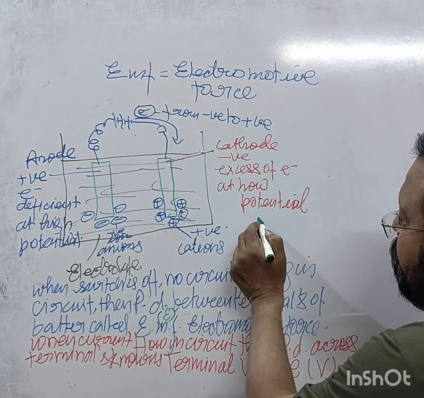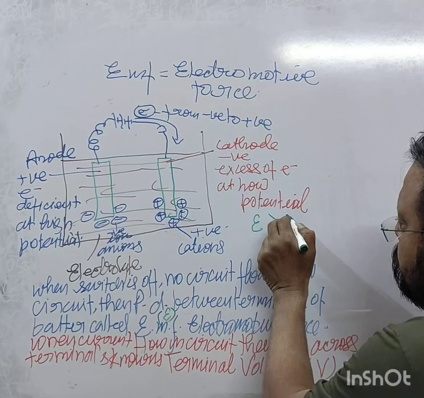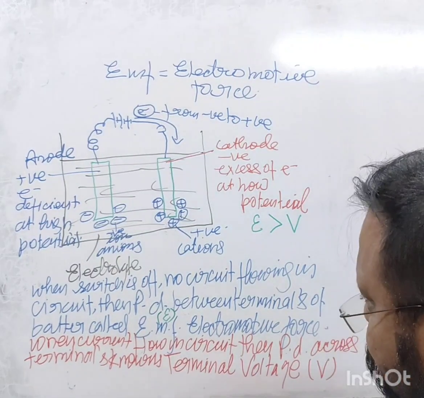So epsilon is always greater than the terminal voltage. Why is it so?